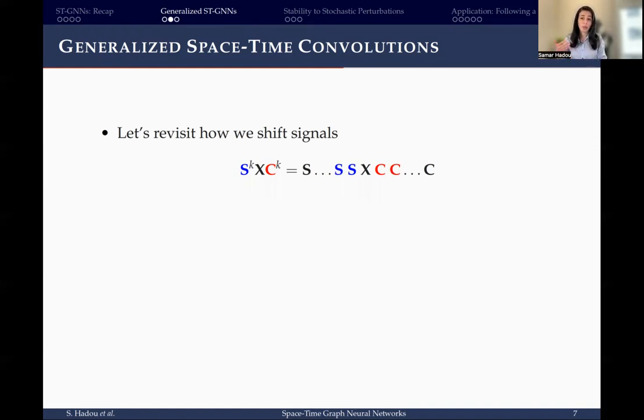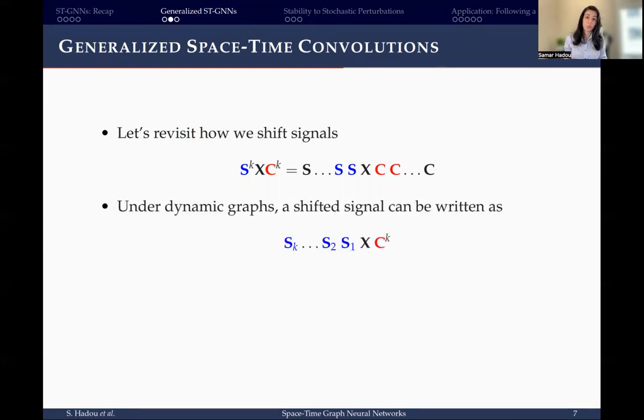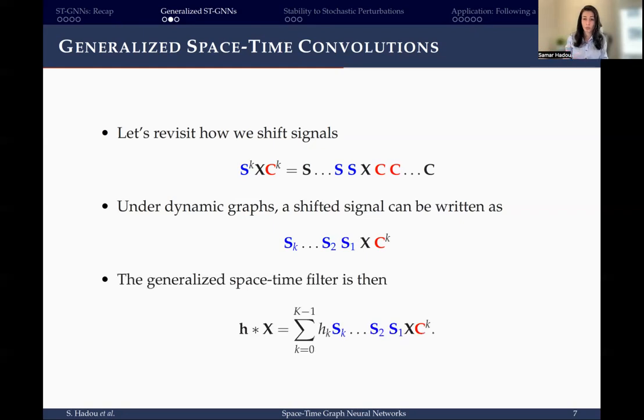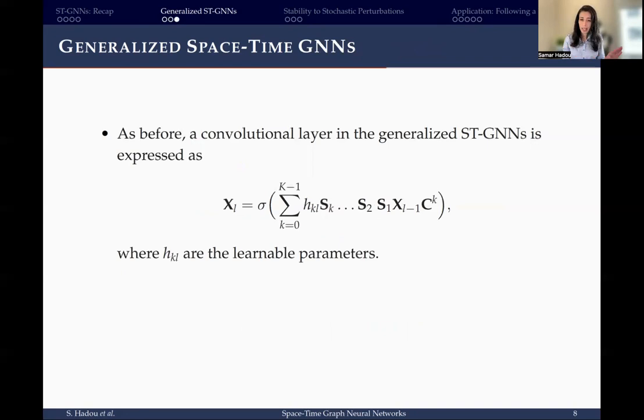And by the time we aggregate information from the k-hop neighbors, we would have encountered k different graphs. Therefore, we can replace S to the power k with k different S's representing k different graphs, which lets us write this generalized form for space-time convolutional filters. And just like before, we can define a generalized space-time GNN that accommodates dynamic graphs as well as time delays.